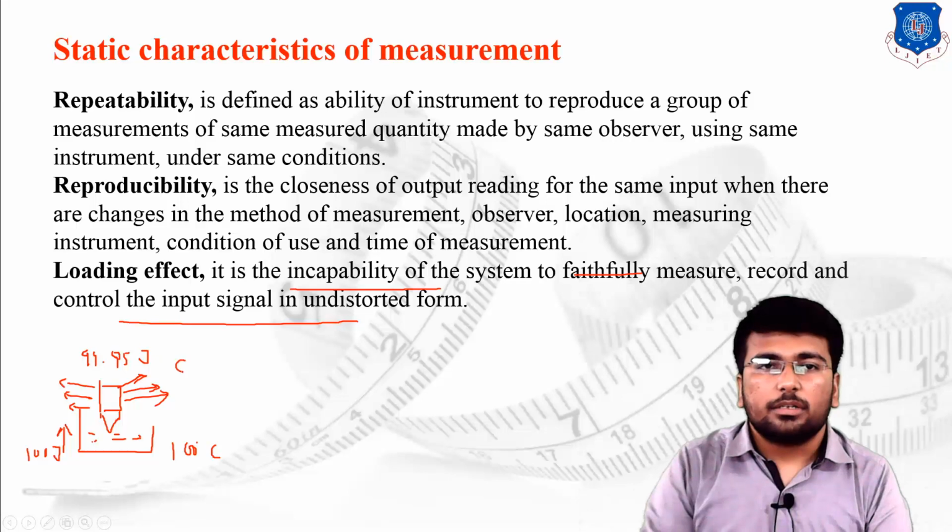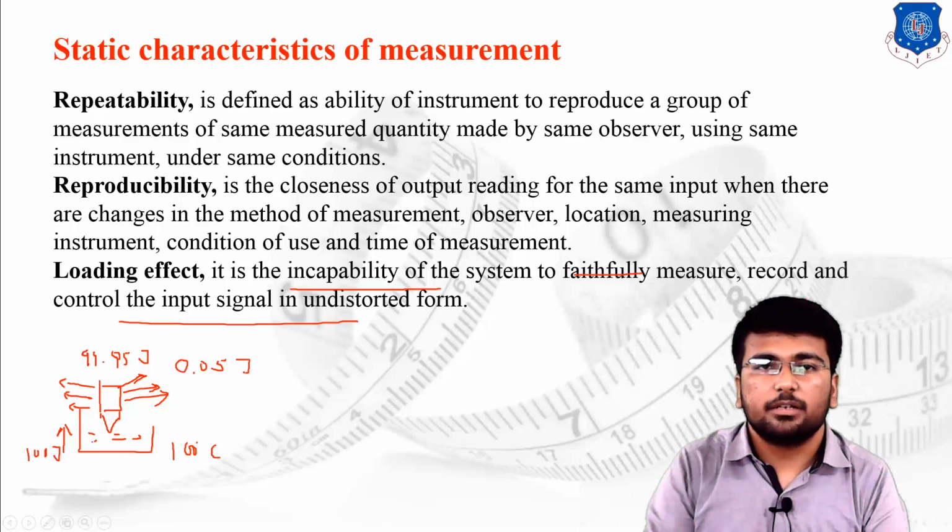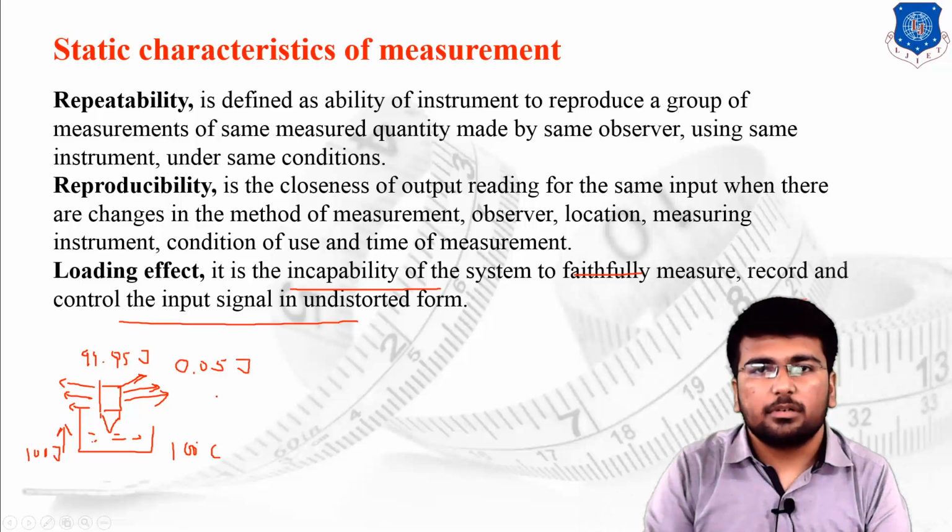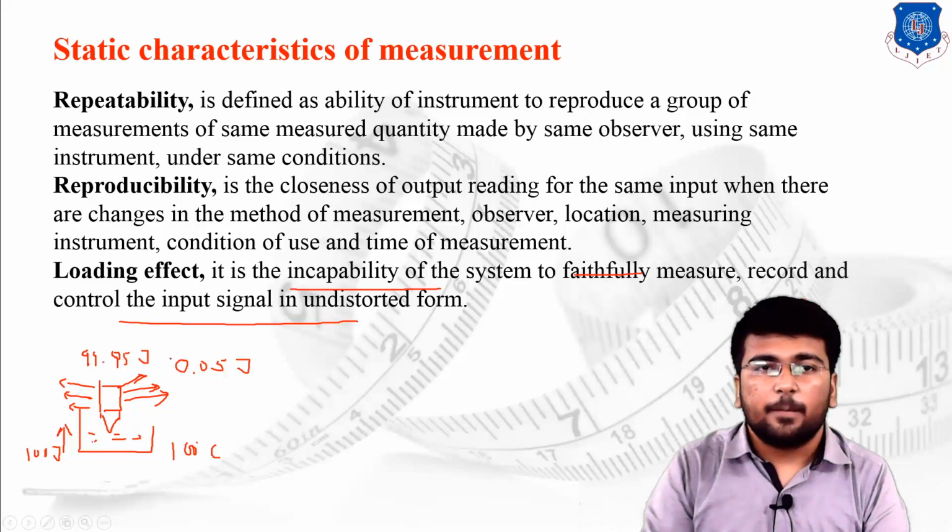So this 0.05 joule loss of heat, due to any kind of mechanical component like friction, heat leakage, or whatever is available, this particular difference or incapability of the instrument is known as the loading effect.